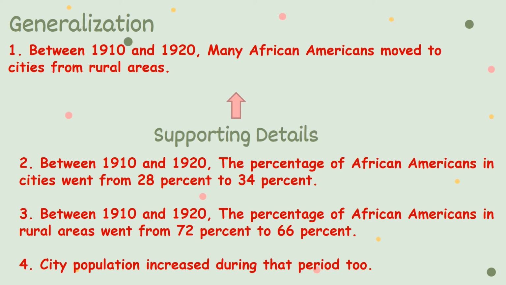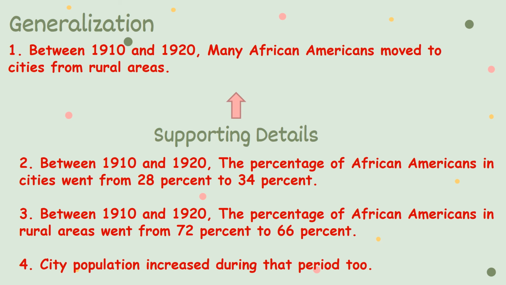The first one here, in number two: between 1910 and 1920, the percentage of African Americans in cities went from 28% to 34%. So here, it supports the idea that many African Americans moved to the cities from rural areas. In number three: between 1910 and 1920, the percentage of African Americans in rural areas went from 72% to 66%.